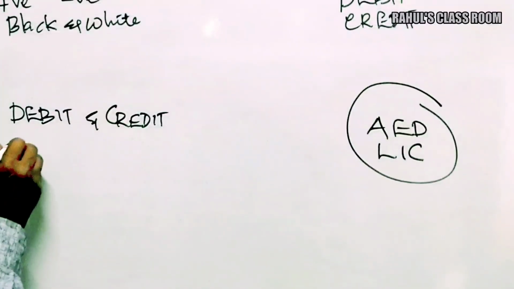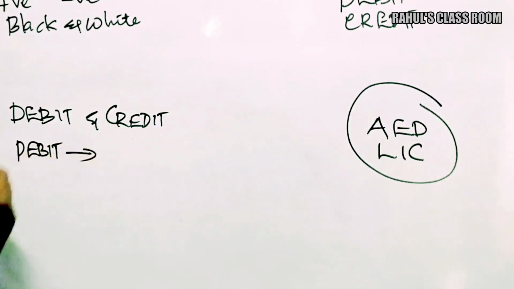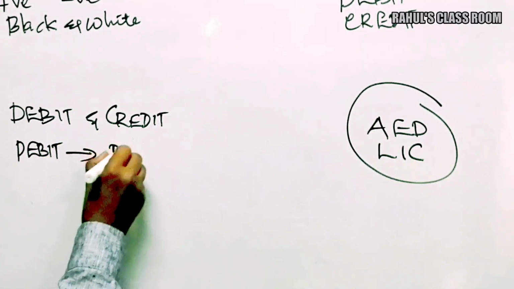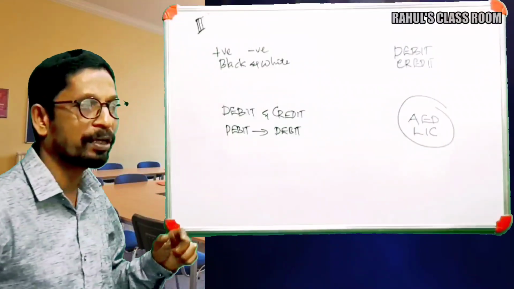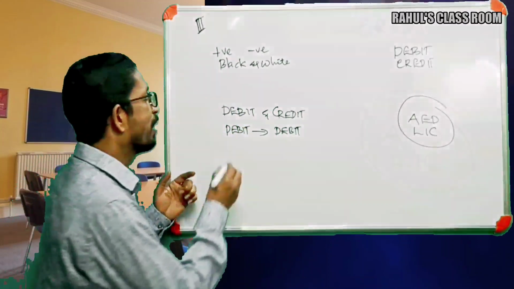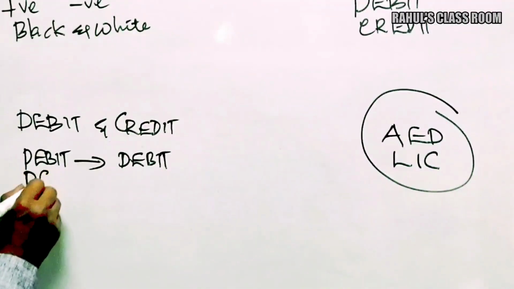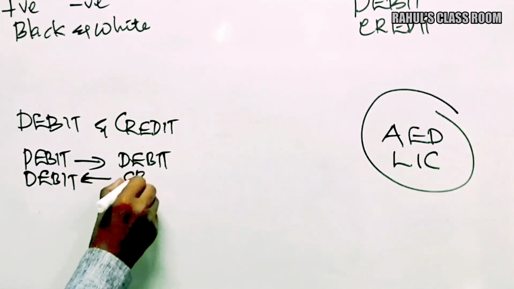Similarly, a debit item can be increased by charging only debit, and a debit item can be reduced by charging credit.